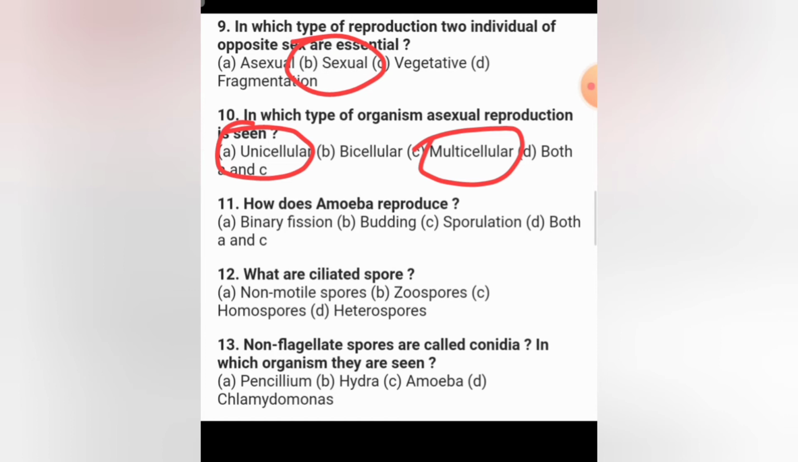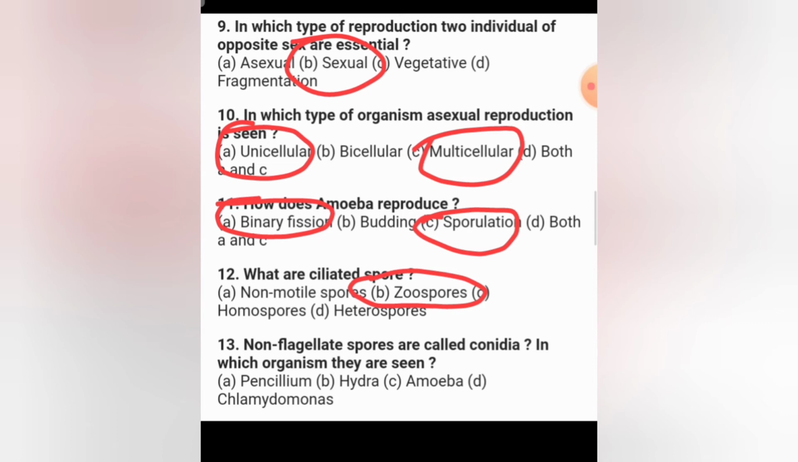Next is, how does amoeba reproduce? Amoeba is going to reproduce by two methods. One is binary fission, and second is sporulation. So here again both A and C is the answer. So 12th question, what are ciliated spores? So ciliated spores are motile, so that is zoospores. Answer is zoospores. In the next question, non-flagellate spores are called conidia, of course.